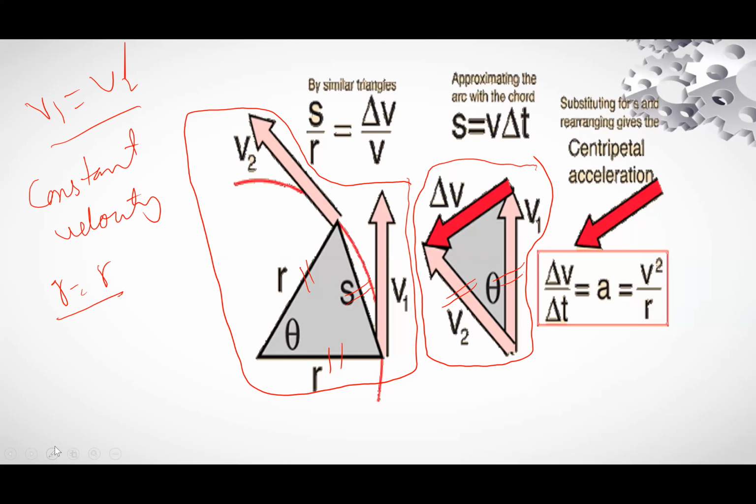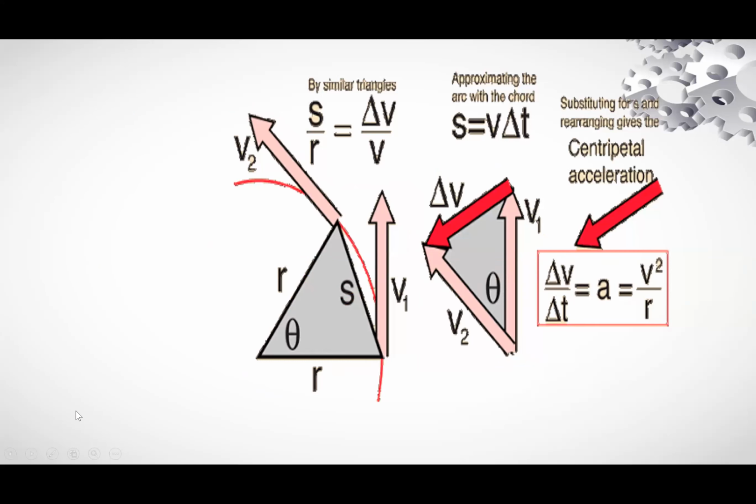The acceleration is always due to two reasons. One is that acceleration is due to change in velocity. The second reason is that acceleration is due to change in direction.